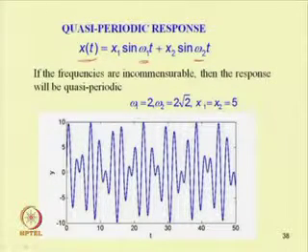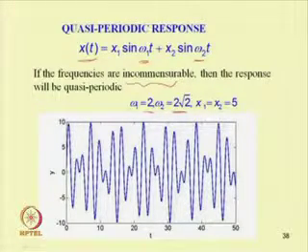For example, if you take omega1 equal to 2 and omega2 equal to root 2, then this ratio is root 2, so these frequencies are incommensurable. In the previous example we had omega1 equal to 2 and omega2 equal to 4, so the ratio 4 by 2 equal to 2 is an integer.